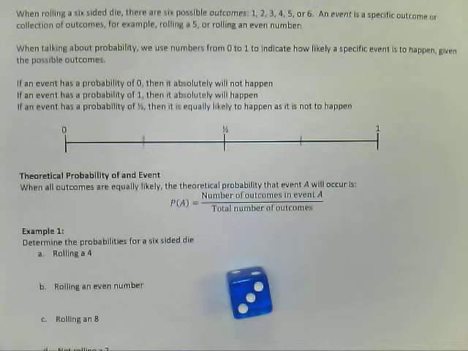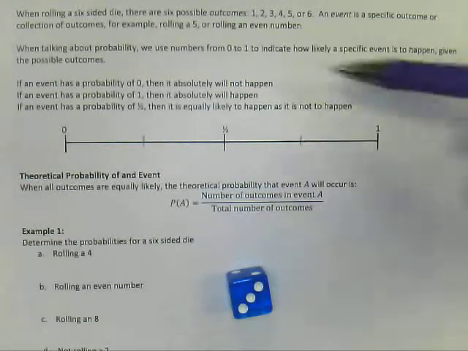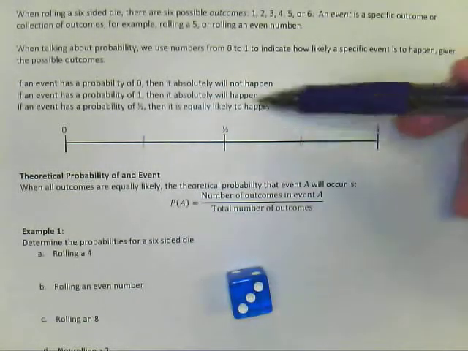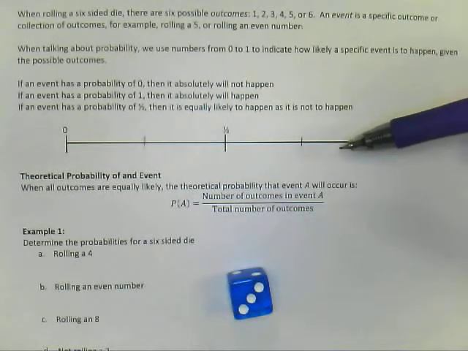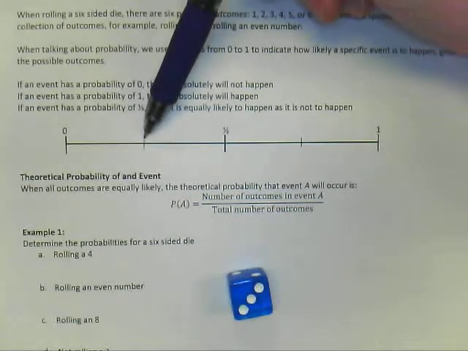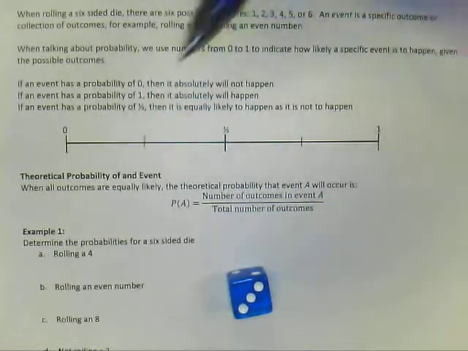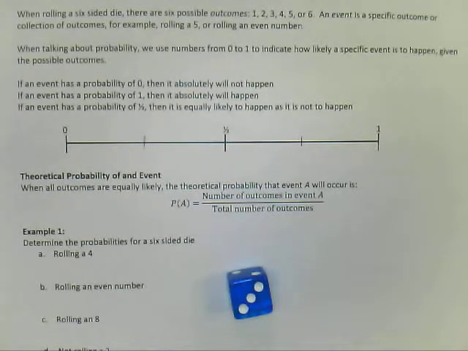Probability of 1/2 is halfway between, so that means it's equally as likely for that thing to happen as it is not to happen. And then if we're between 1/2 and 1, say 0.75 or 3/4, that's something that's more likely to happen than it is not to happen. Something over here, say 0.25 or 1/4, that would be something that is more likely not to happen than it is to happen.